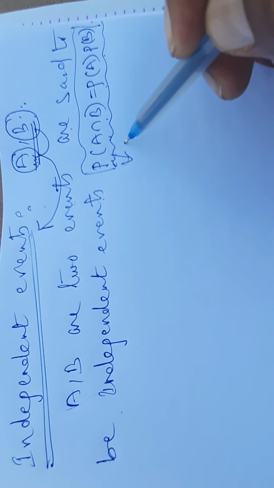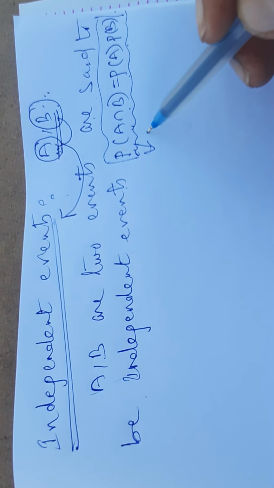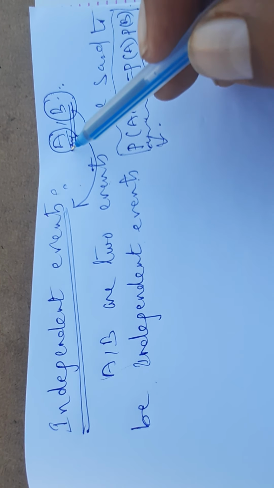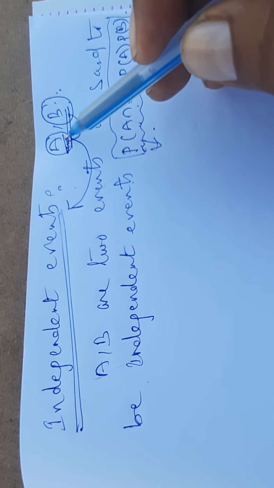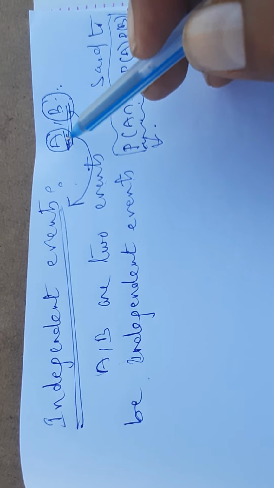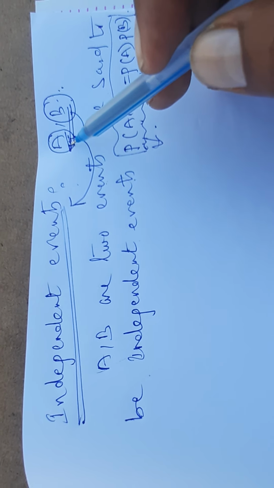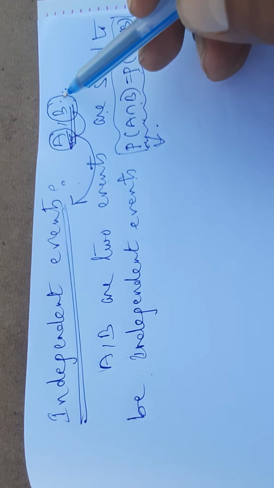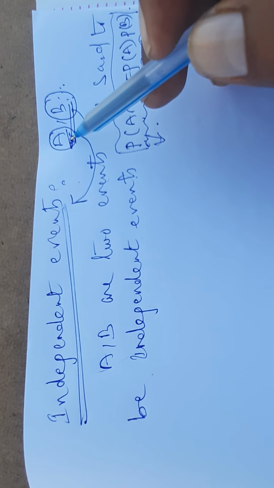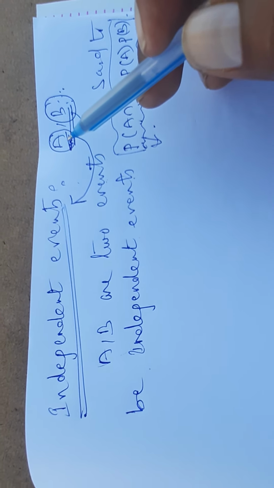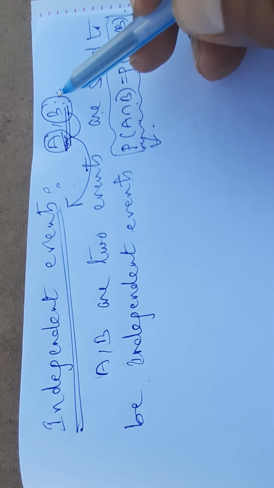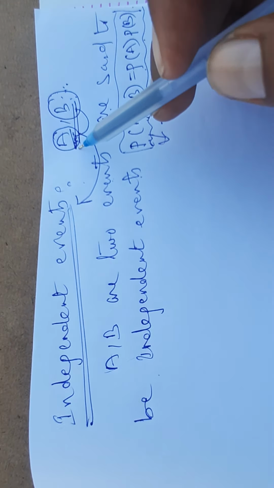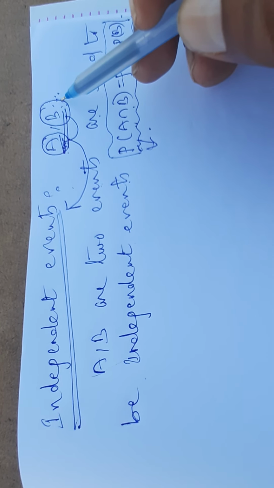But according to terminology, how can you say it? The happening or not happening of one event will not influence the other event. They are separate. Then we can say they are independent events.